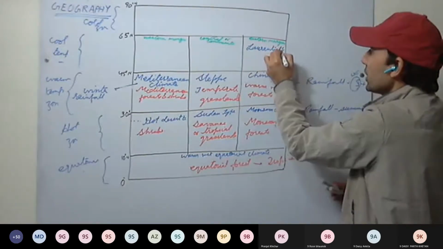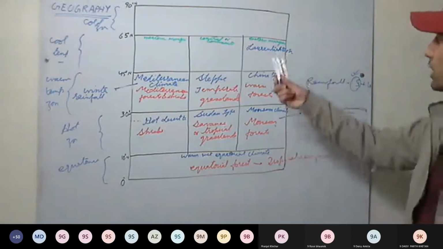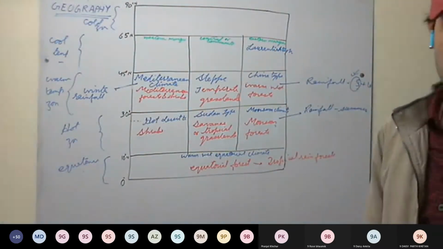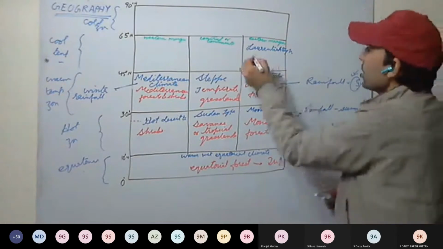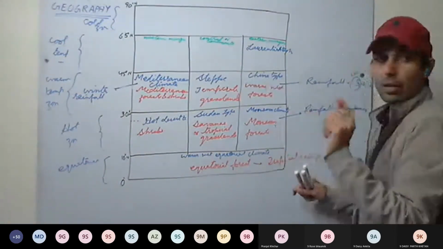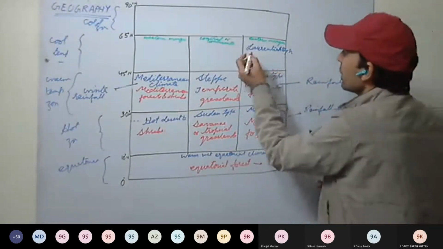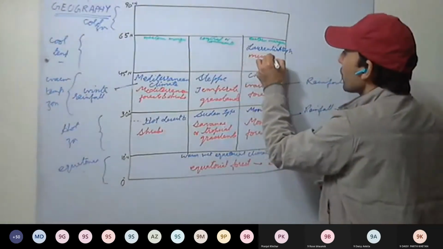Here the climate is Laurentian type. And here the forests found are mixed forest. Mixed forest means evergreen forest as well as deciduous forest. So here we have mixed forest.